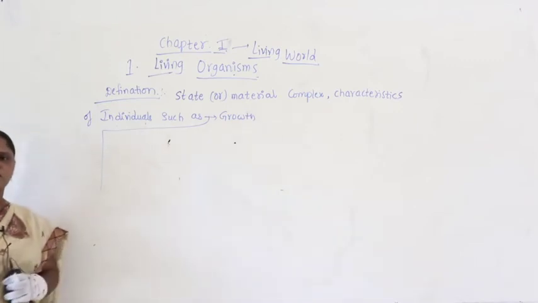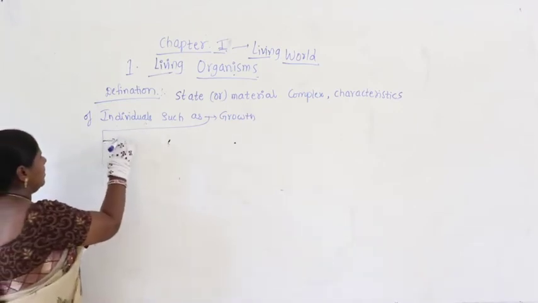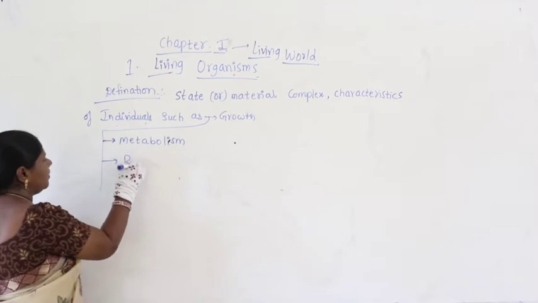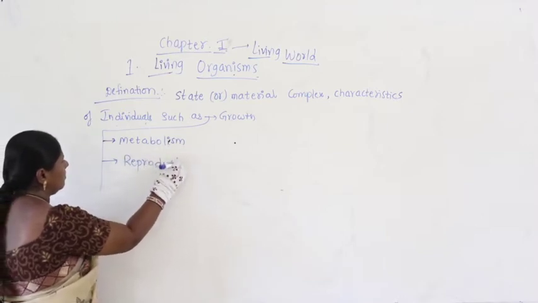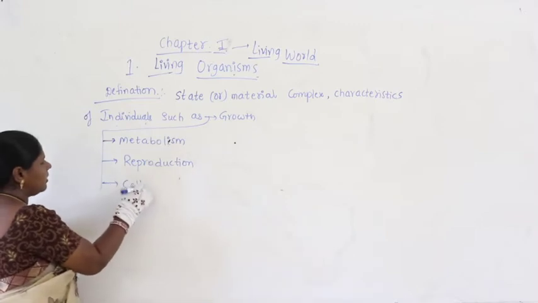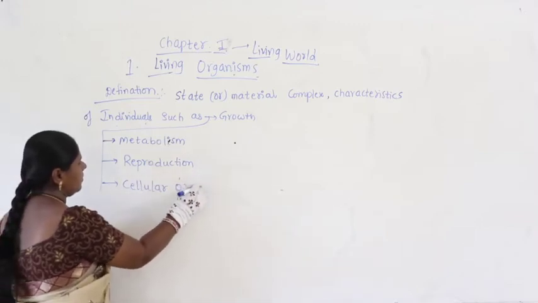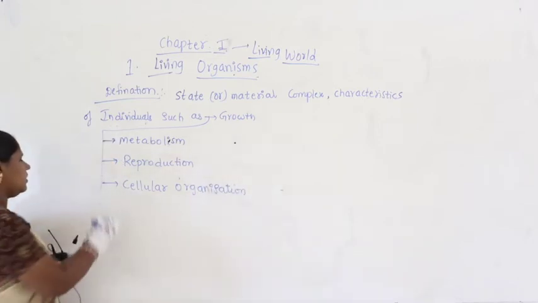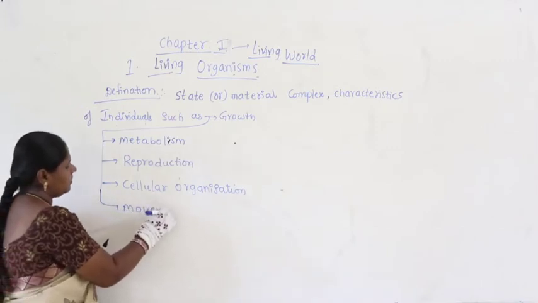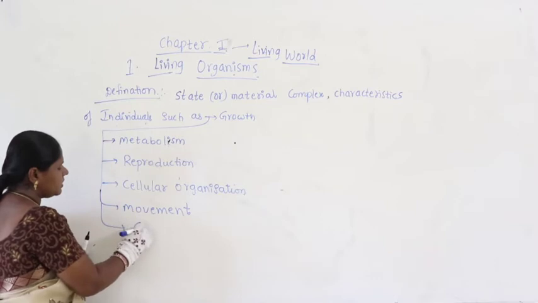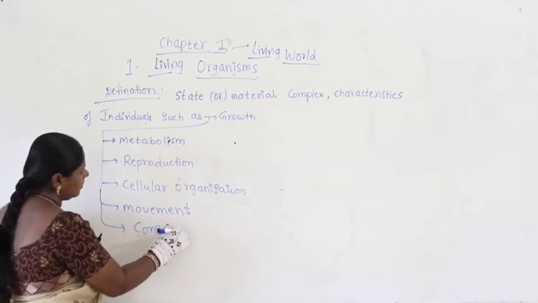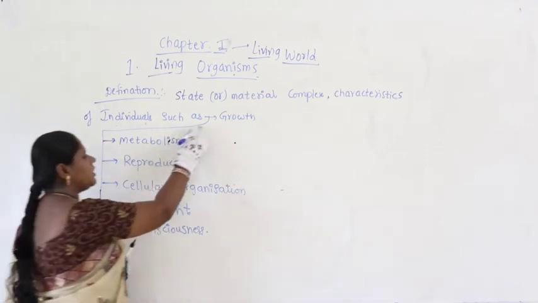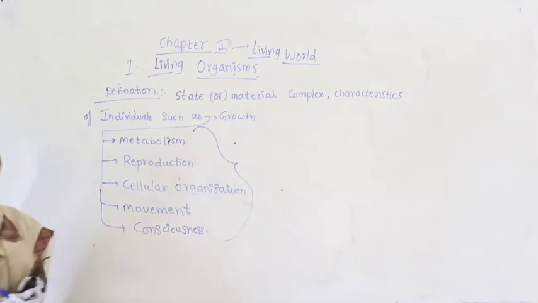So we will try to define with some parameters. What are the parameters? Growth, metabolism, then reproduction, cellular organization, along with that the movement, consciousness. So these are nothing but the parameters with which we will try to define a living organism.